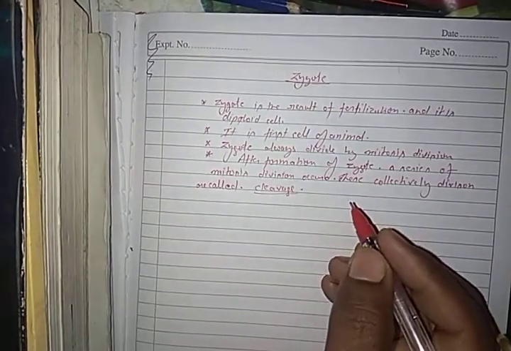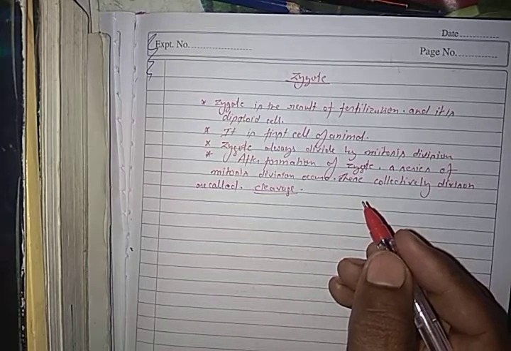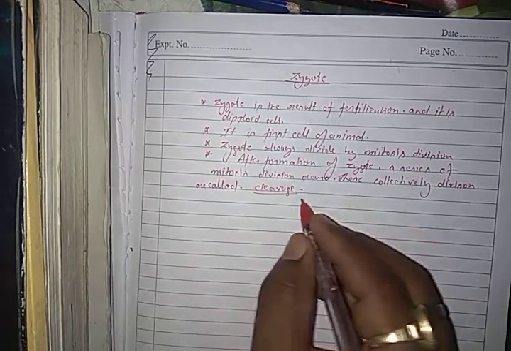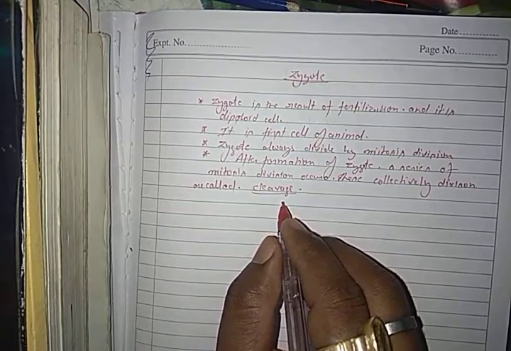Understand what is cleavage? A collection of mitotic divisions in the zygote is called cleavage.